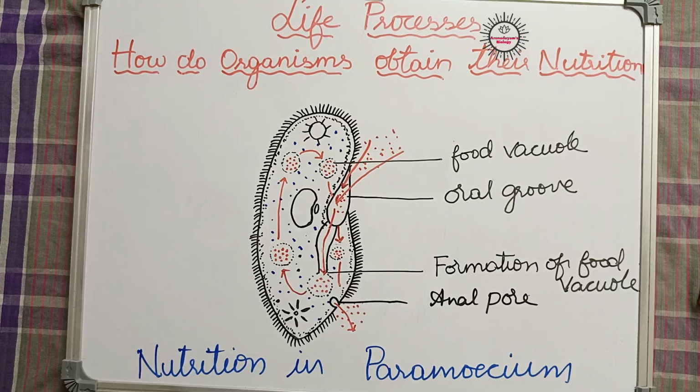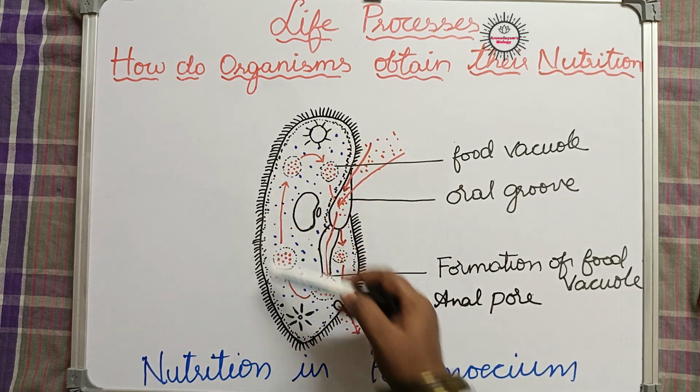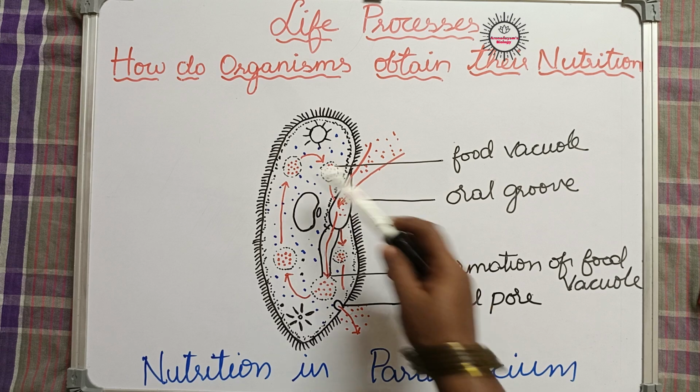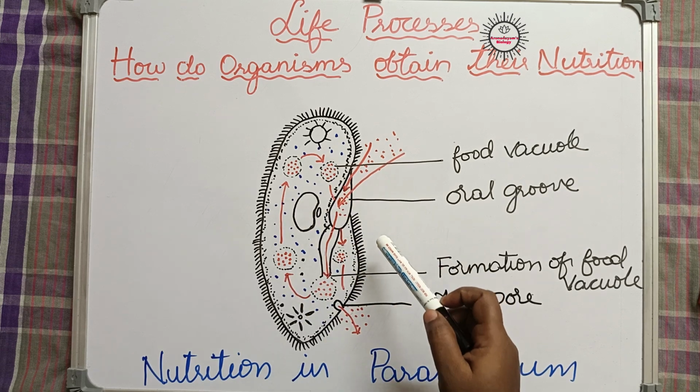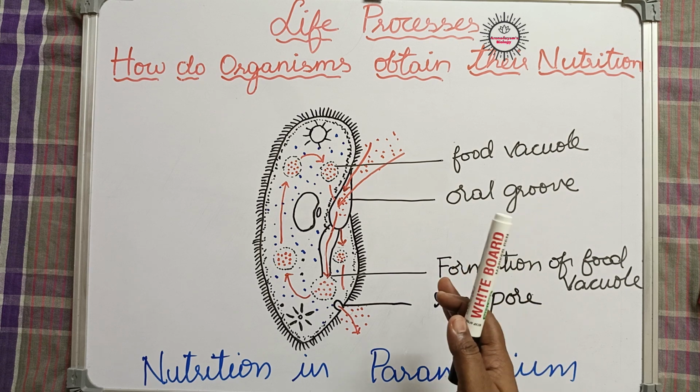That's it. Let us see how nutrition takes place in the case of Paramoecium. Paramoecium is also a unicellular organism which lives in water. So this is the structure of Paramoecium. It is slipper shaped. It has a definite body, whereas amoeba does not have any shape. But Paramoecium has a slipper shaped body.